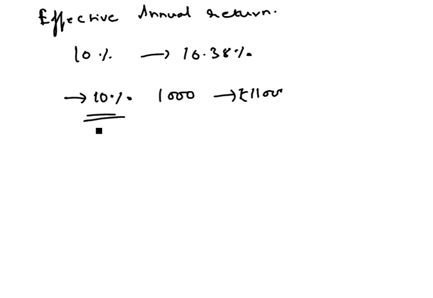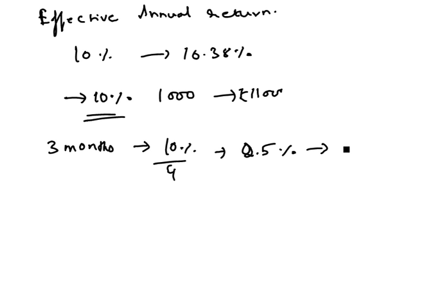After the first quarter, after 3 months, your money would grow by 25 rupees. The reason is simple: 10 percent divided by 4 gives 2.5 percent. So the amount you will be getting is 1,025.